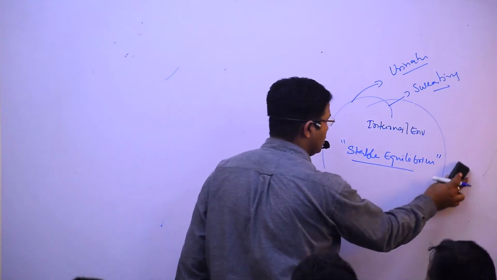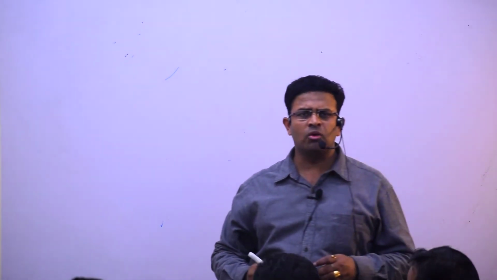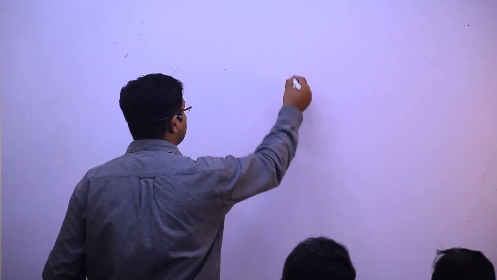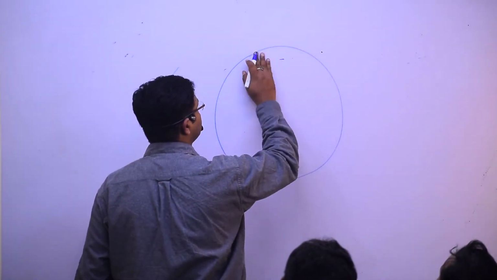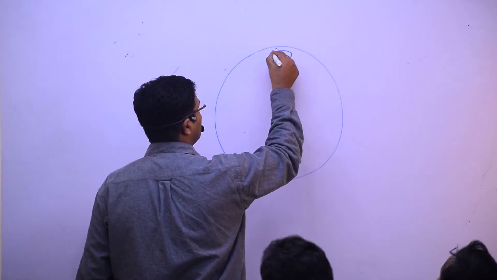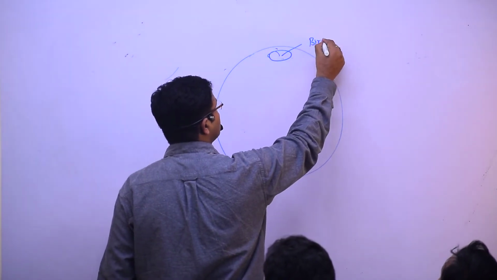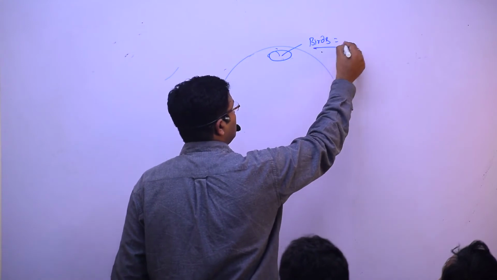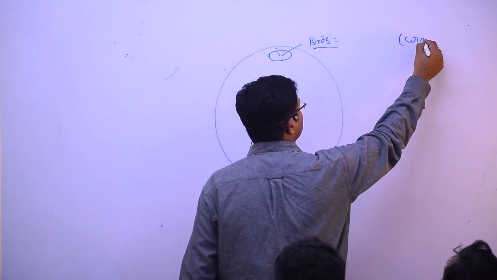Shall I remove now? So regulate, what we have seen, regulating. And how are we regulating? Thermoregulation. But suppose this is in Antarctica, and there are birds.